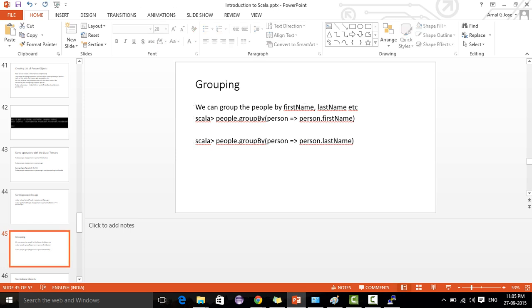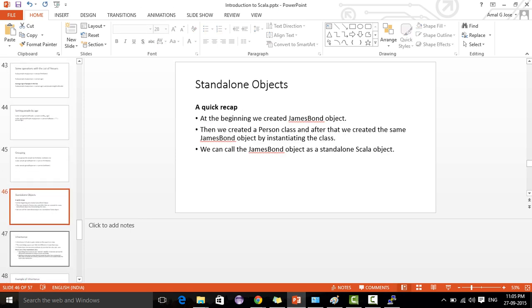Similarly, we have a lot of functions, and you can try them out one by one. So what we discussed till now: we discussed objects, then we created classes, and we tried some basic operations on the objects and classes. The first James Bond that we created was a standalone object.